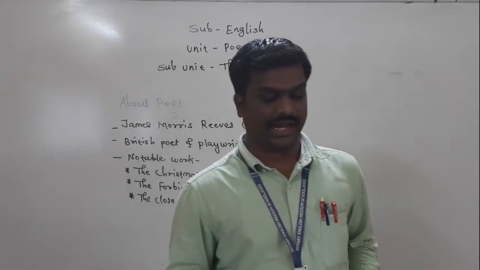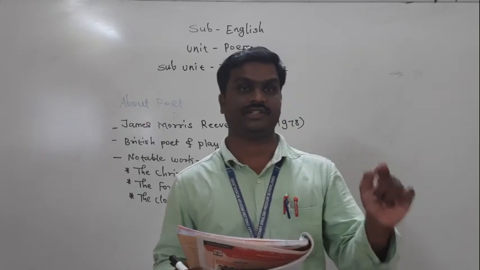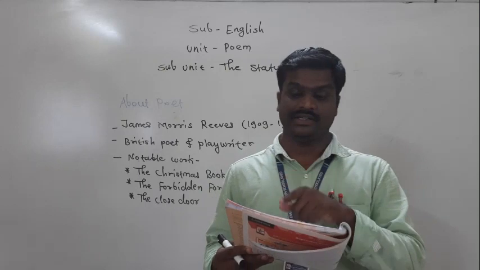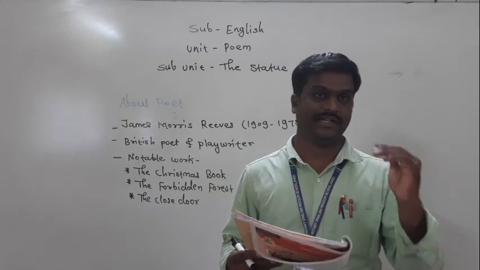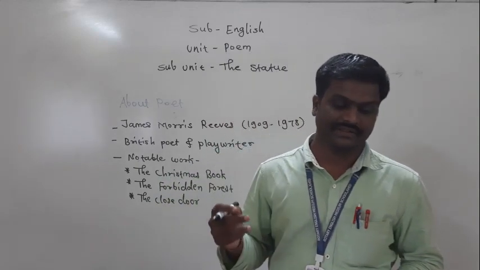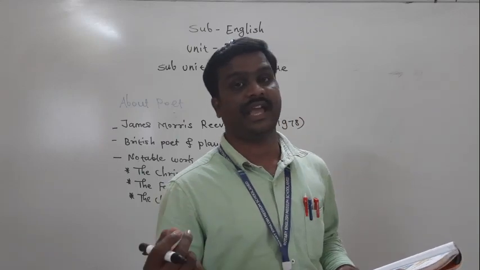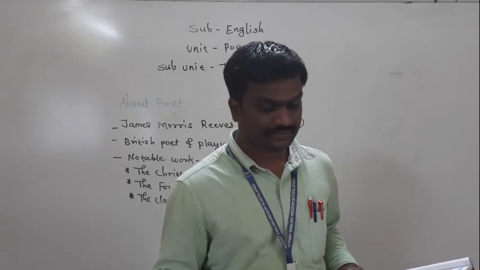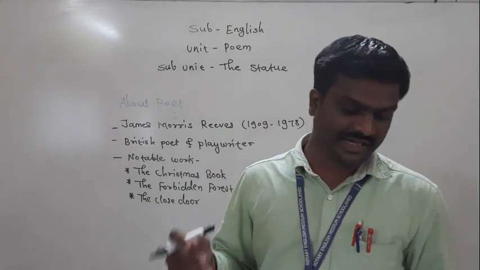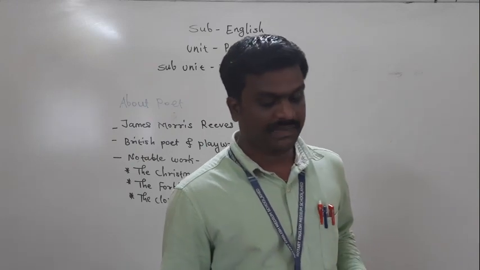one statue is there, and in the right hand there is a torch. There is a torch of that statue. In the right hand there is a torch, and in the left hand there is a book. The statue is known as the Statue of Liberty, and it is located in the USA, America. And it is a very famous statue because it is the tallest statue and was gifted to the people of America by the people.